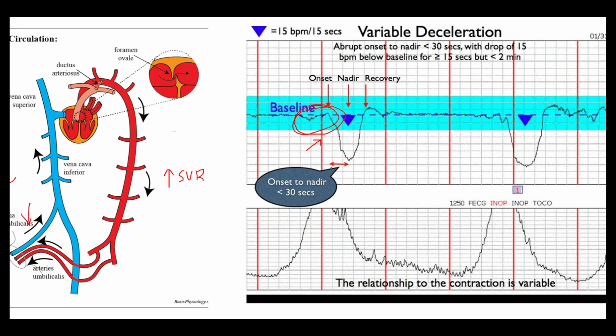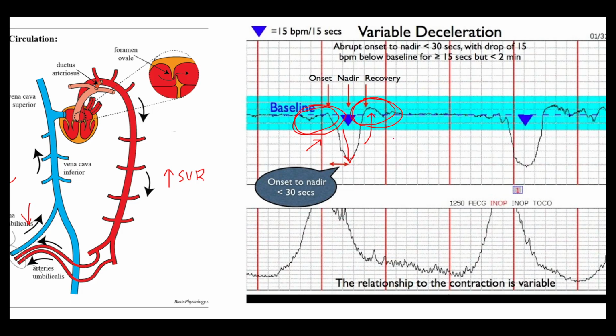The Cushing reflex causes, as you guys know, a decrease in the heart rate due to an increase in parasympathetic tone. And so that is thought to be the cause of the deceleration in heart rate. And then when the cord is decompressed, the sequence of events is going to reverse, and that's why you get a bit of a tachycardic response at the end. And this is what I mean by overshoot. So if the tachycardic response raises the fetal heart rate above baseline, that is considered an overshoot, and that is one of the concerning features that qualifies a variable deceleration as complicated.